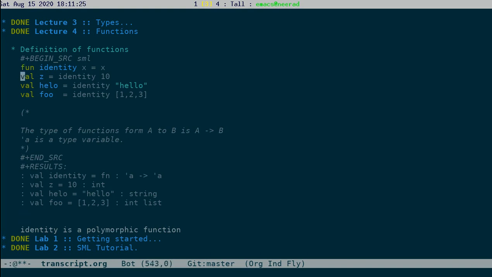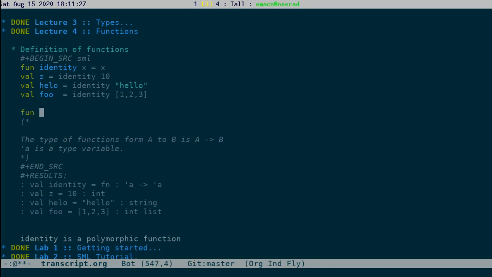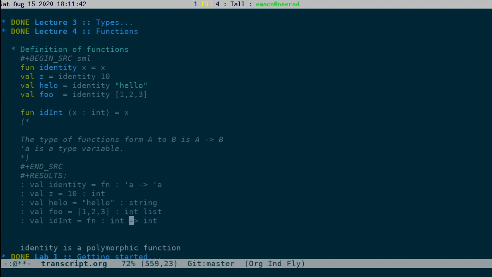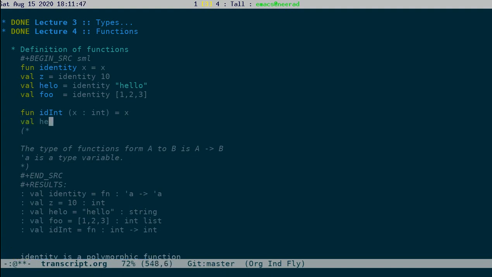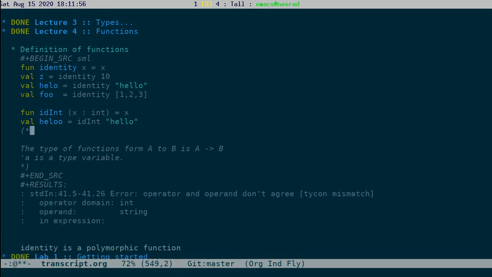Suppose we want to restrict this to int, so you can explicitly say the type. So id int, let me write it this way. I say x is of type int and it returns x. Okay. So if I compile this, you will see id int is of type int arrow int. But now if I try to do something like val hello equal to id int of hello, then what happens? You will get a type error. Okay. So you see this type error.